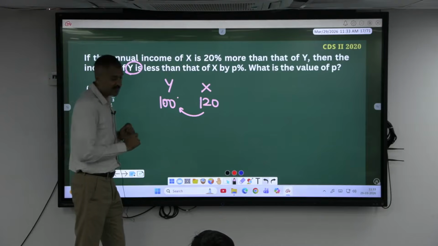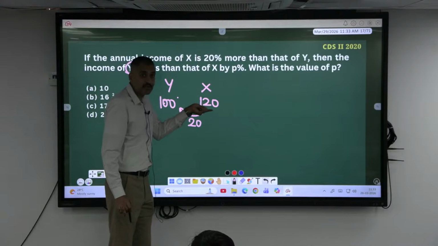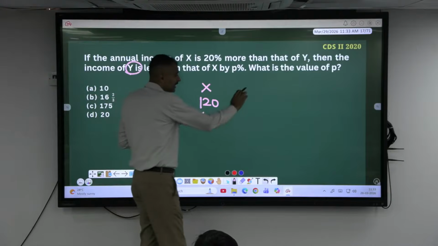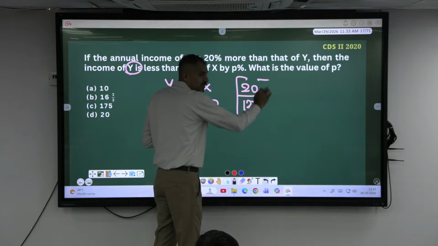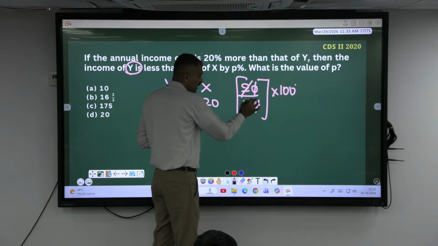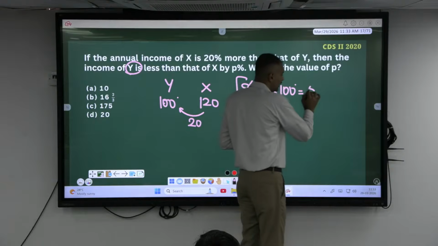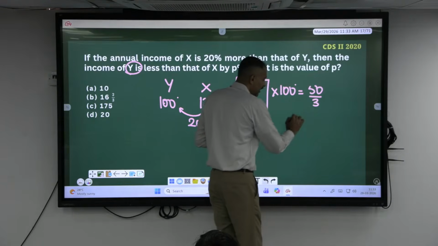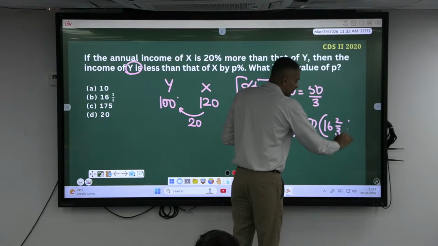How much less? 20 rupees less compared to what? 120. 20 divided by 120. But is he asking in fraction? No, he is asking in percentage, into 100. So 0 cancels. This is 6 times. 100 by 6 can also be written as 50 by 3. If you divide 50 by 3, this will be 16.2 by 3%.